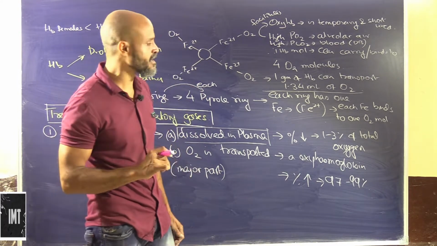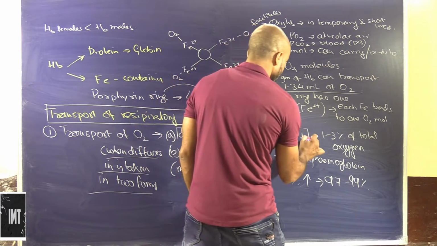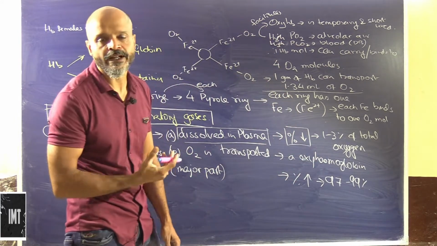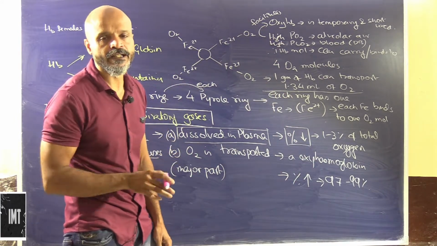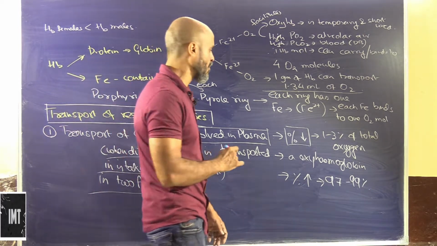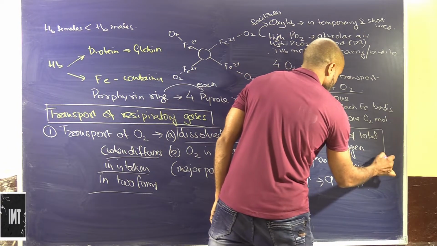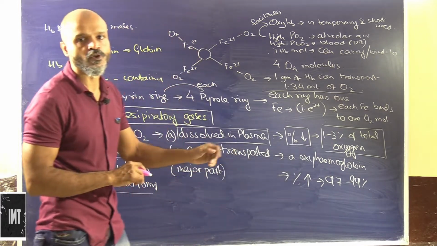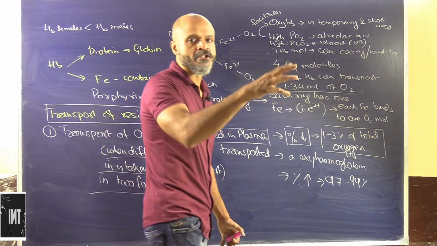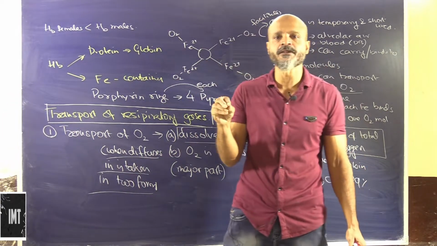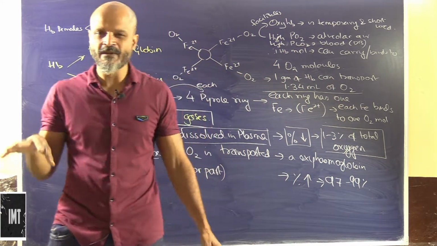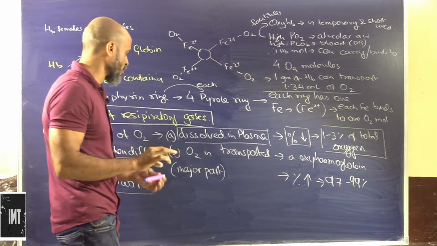However, the percentage is too little. This percentage cannot accommodate the requirement of oxygen in the different cells and tissues of the body. It is approximately 1 to 3% of the total oxygen. So whatever oxygen is getting transported, about 1 to 3% is transported through blood plasma, which is a very small amount. So we can ignore this amount.